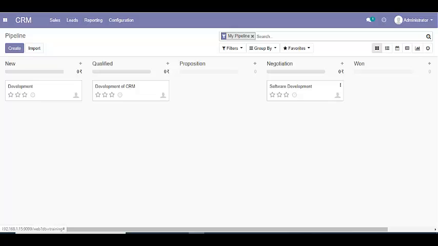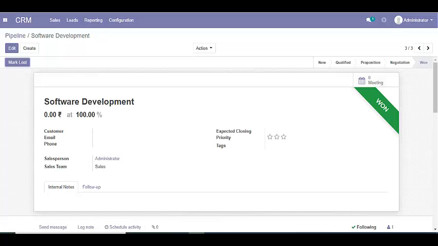Now, let's see the last stage, won. In won stage, the prospect confirmed his quotation and received a sales order. When we move this to won stage, it means the prospect has become our customer now and has confirmed the quotation.